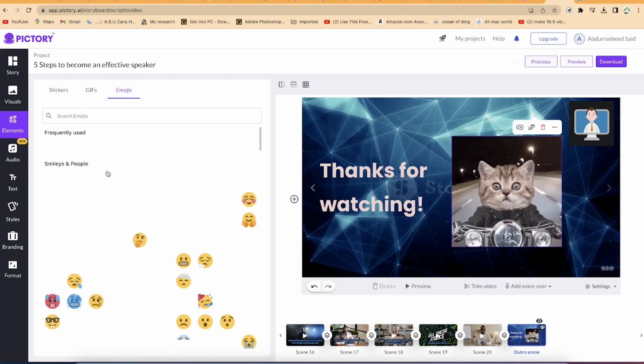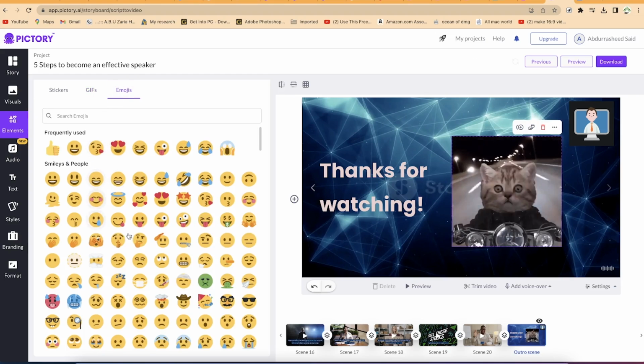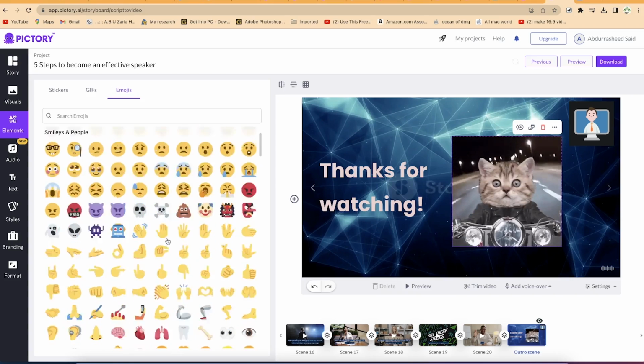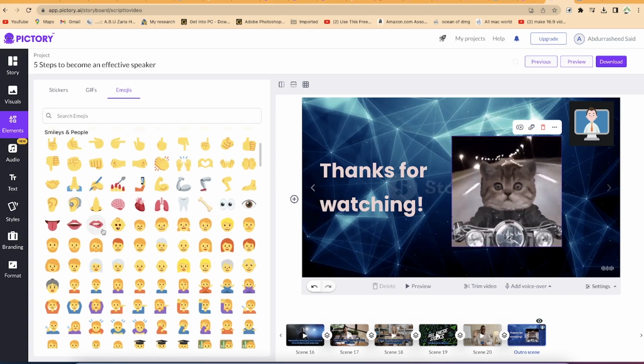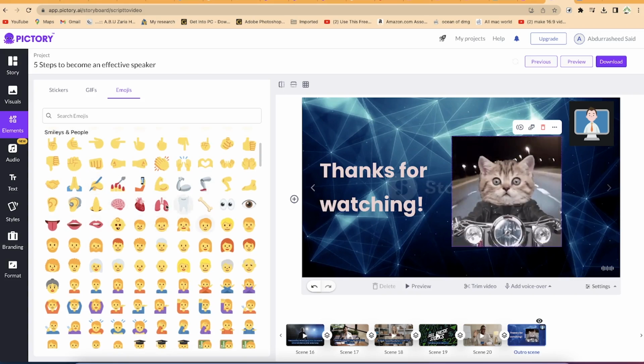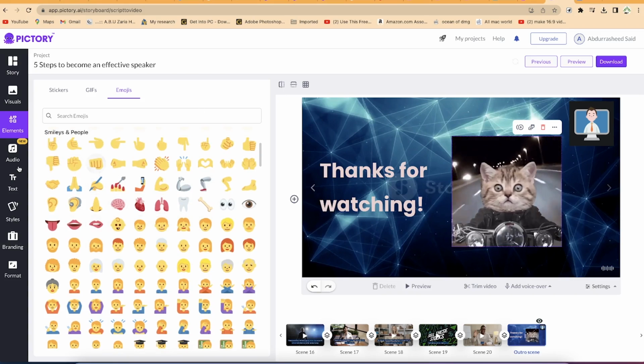And you have a bunch of emojis as well. You can have frequently used emojis and smileys and people. You can see them over here. So depending on which one you're targeting, you can easily put accordingly. So the next thing is audio.